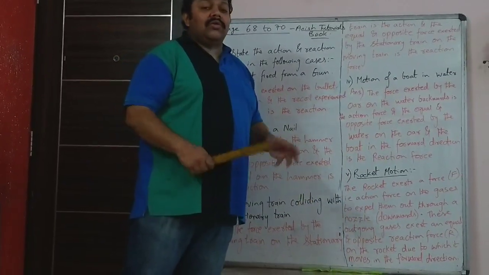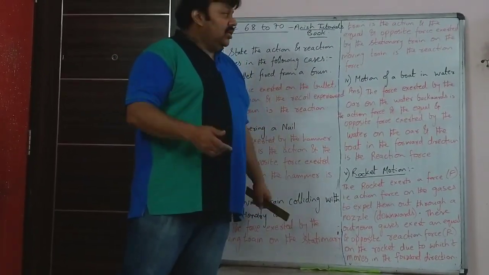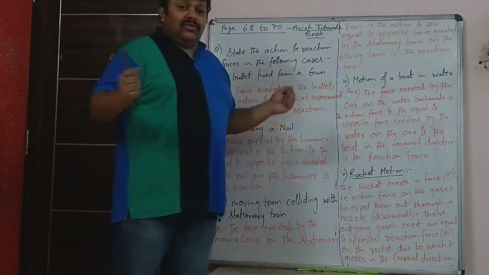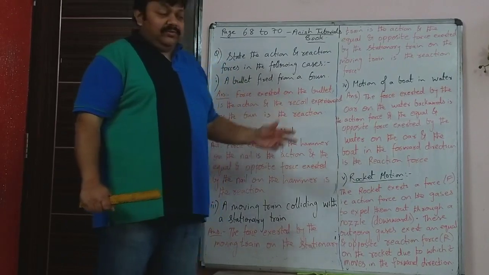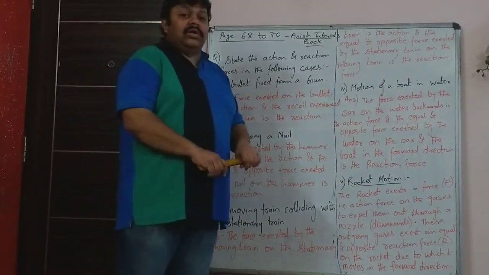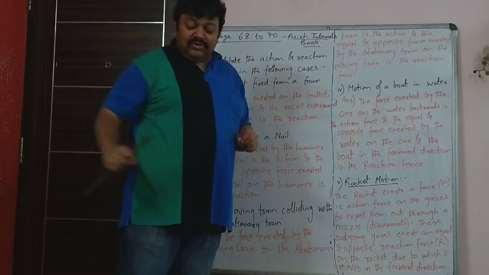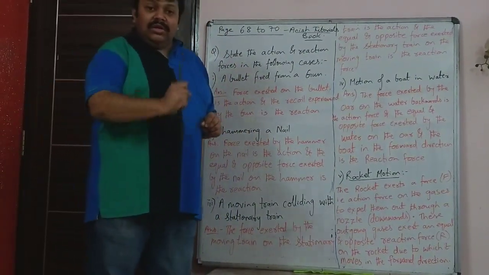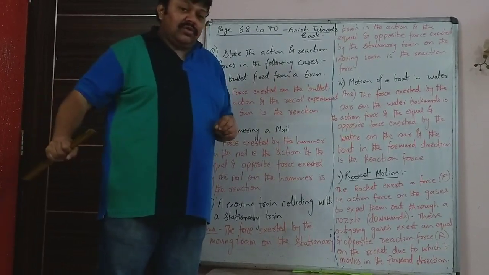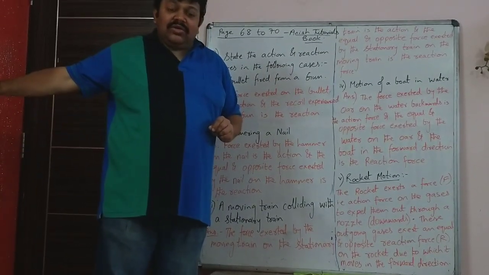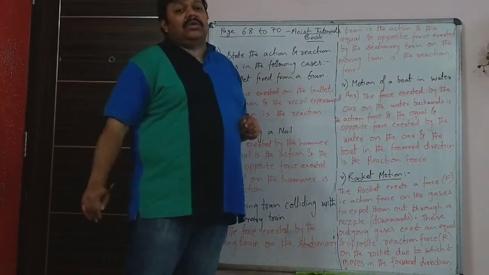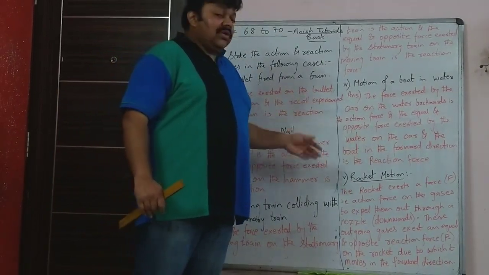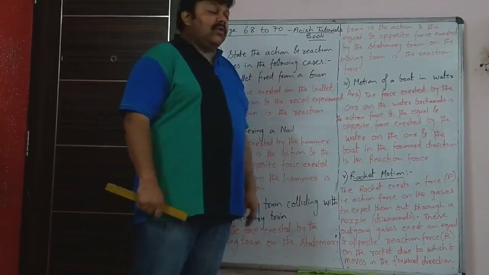Motion of a boat in water. We are talking about not the motor propelled boats, but the boat which you use an oar to row. So when the boatman pushes the oar in the backward direction, the force exerted by the oar on the water in the backward direction is the action force, and the equal and opposite force exerted by the water on the oar and the boat, oar and boat both, is the reaction force. It is because of this that the boat will move in the forward direction.